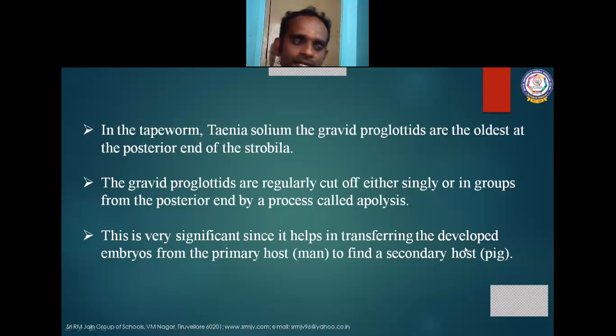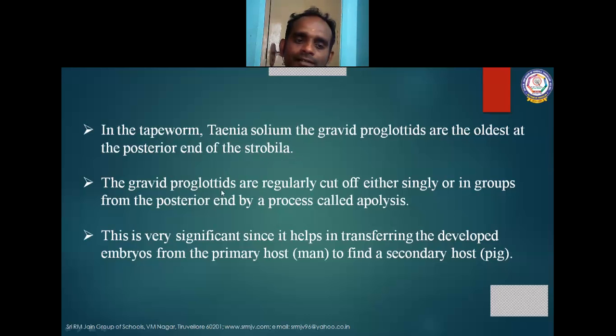Once again, I am repeating. In tapeworm, the gravid proglottis are the oldest and at the posterior end of the strobila. Strobila is nothing but the segmented part of the body of a tapeworm. That body of the tapeworm has so many segments. The segments are said to be strobila.